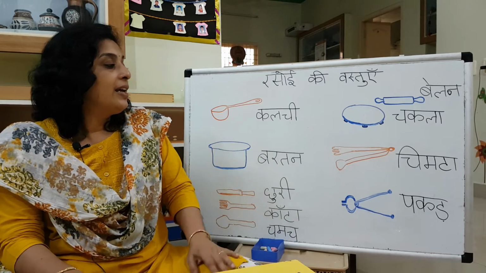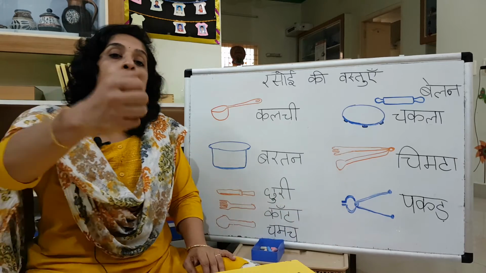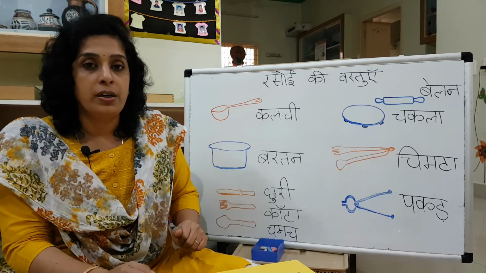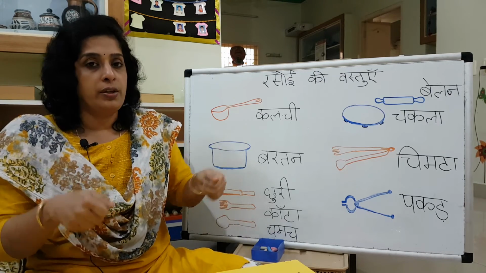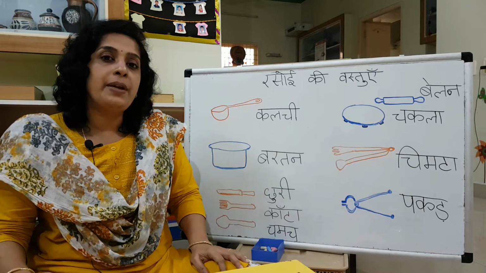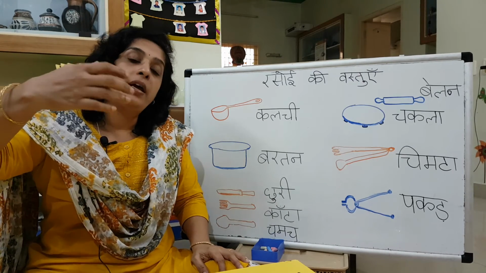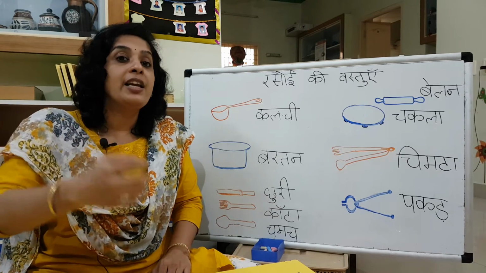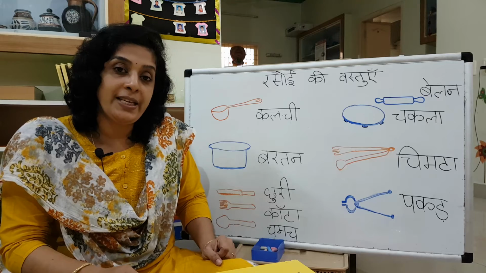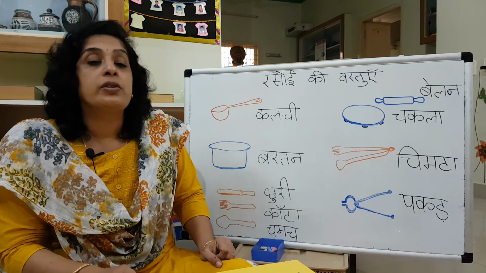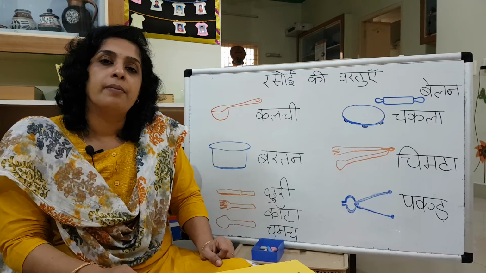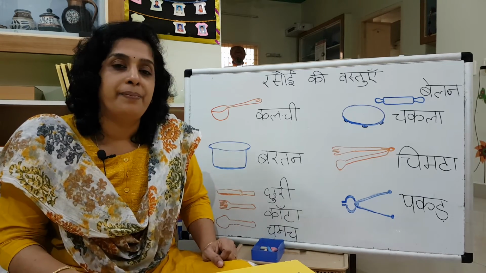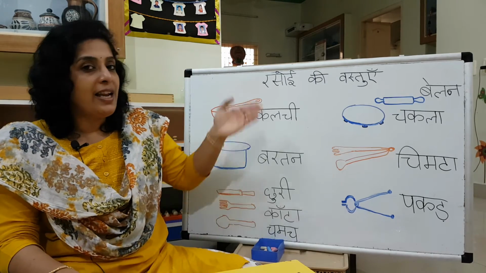Okay? Great. And there's one more thing for holding things, like if you want to hold this bartan which is very very hot. Some people will use cloth for taking it, but sometimes mummy will use another tong for holding and lifting it. Have you seen that tong? It will be made of metal, it will be very heavy. That tong is called pakad. It's for holding, so we call it pakad. Okay? So shall we tell them one by one?